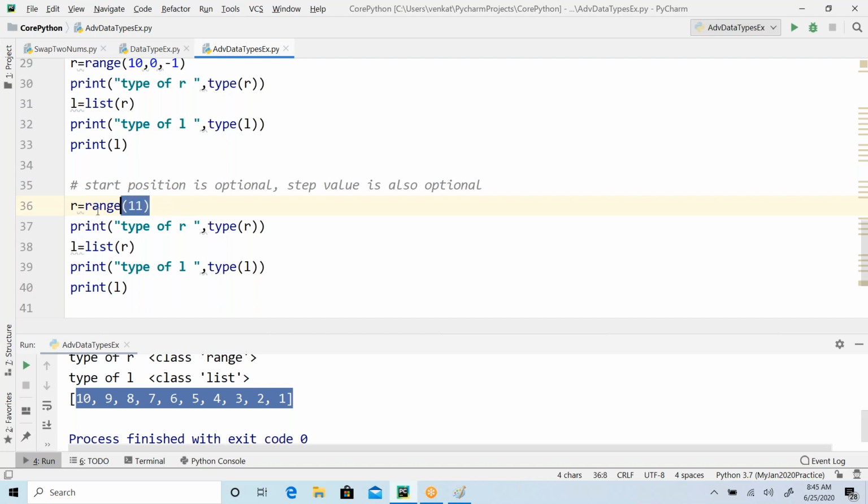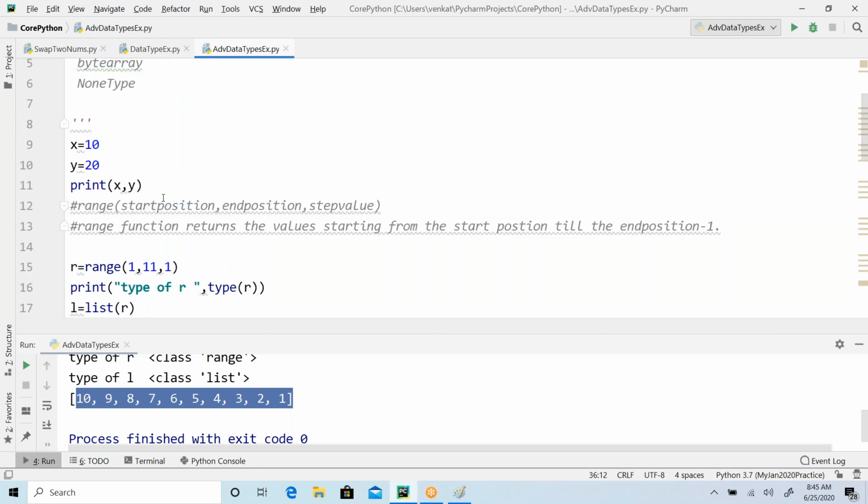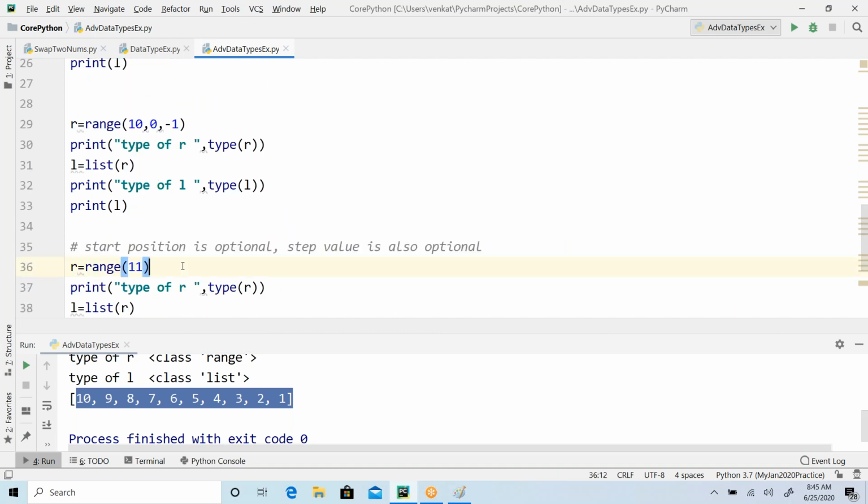So by default this is equivalent to what? It started from 1, right? So this is going to start from 0. Let me add that point. The default value for the start position is 0.